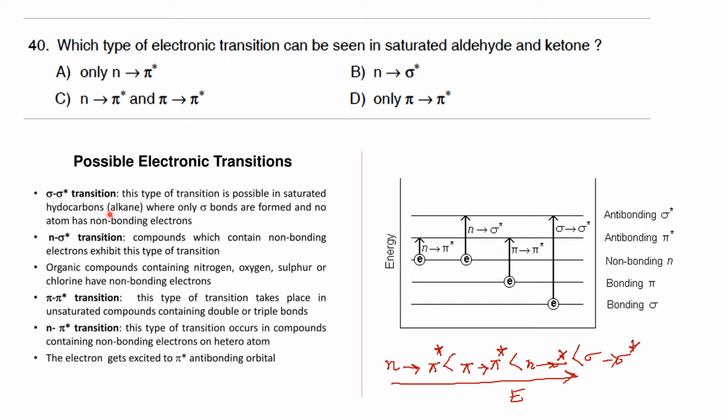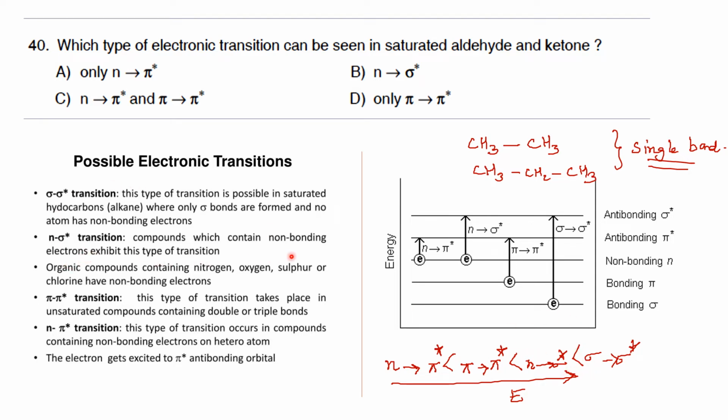That is, normally when you have a compound which contains only single bonds, for example, ethane, propane, etc. These compounds contain only single bonds. So those compounds which contain only single or saturated bonds will give rise to sigma to sigma star transition.